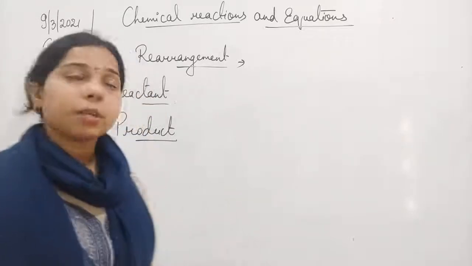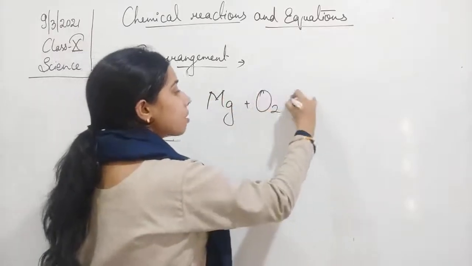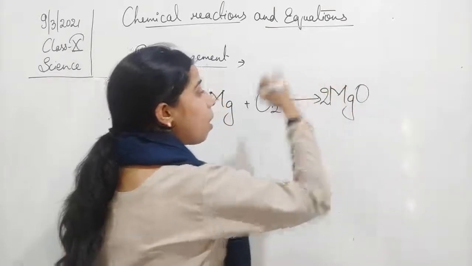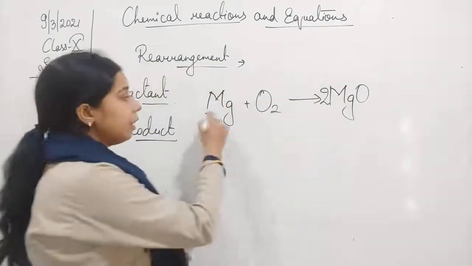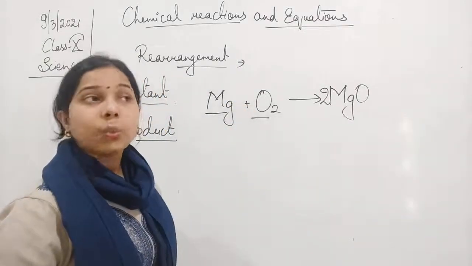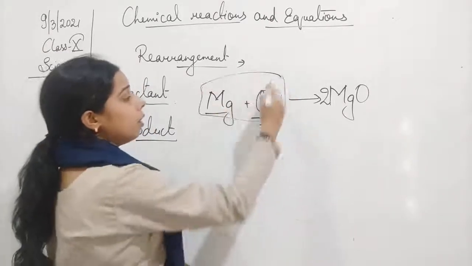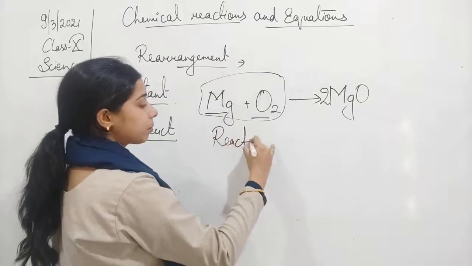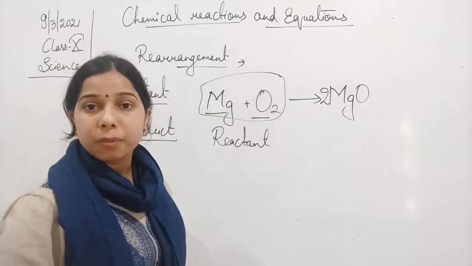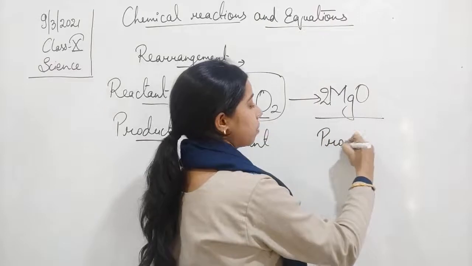It means, suppose we discuss that magnesium, when it reacts with oxygen, helps in the formation of magnesium oxide. So here, these two are the things which react together, which take part in a chemical reaction. That is why both of them are called the reactants. And when they react together, a new substance is formed, and that is called a product.